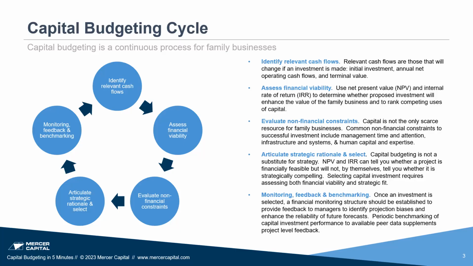There are 5 basic elements to that process. At the level of a single potential investment, the process starts by identifying the relevant cash flows for the proposed investment. Next, managers use evaluation techniques to assess the financial viability of proposed investments and rank those investments that are competing for scarce investment dollars.